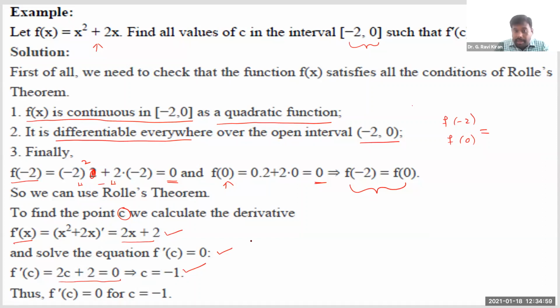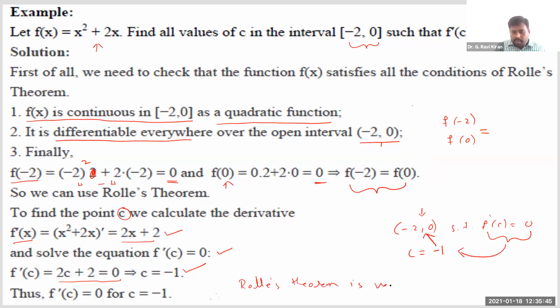Let us see whether this C lies in this interval or not. The condition is that there exists at least one C in the open interval minus 2 comma 0, such that f dash of C is equal to 0. By equating f dash of C to 0, we got C equal to minus 1. Yes, this minus 1 is a point between minus 2 and 0. Since we got one C within the open interval minus 2 comma 0, we can say Rolle's theorem is verified.